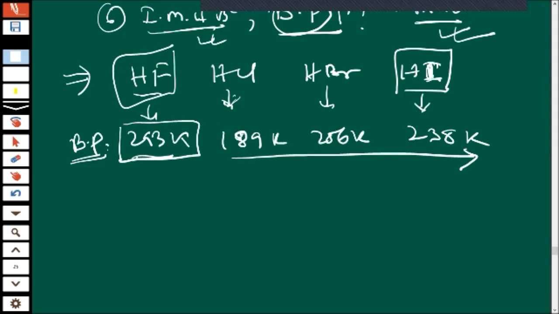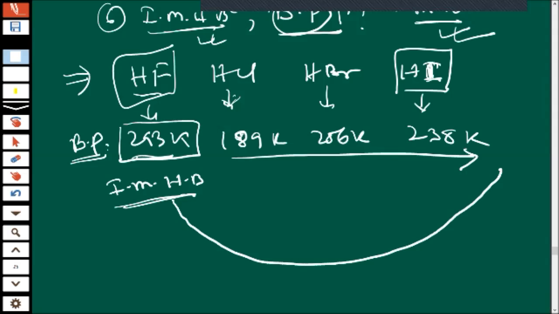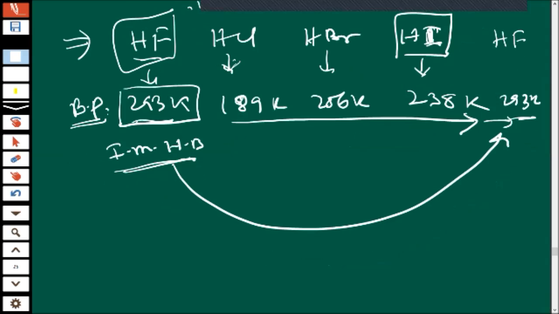But because of one extra property, intermolecular hydrogen bonding, because of this one reason, HF went to the highest range. HF went to the highest range, that is 293 Kelvin, children, because of intermolecular hydrogen bonding.